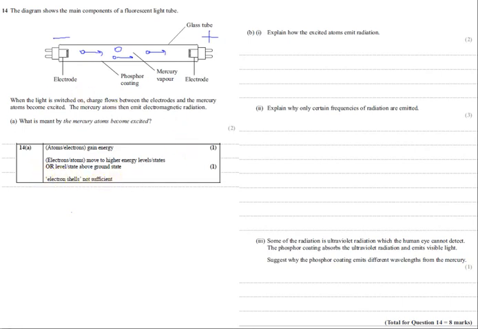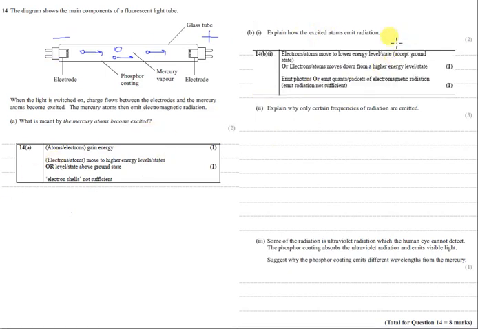Next question. Explain how the excited atoms emit radiation. Here you need to say that when the excited electrons move to a lower energy state, they emit photons, or you can say they emit quanta of electromagnetic radiation. So excited electrons de-excite, and to do that they need to lose energy, and they lose energy by emitting a photon.